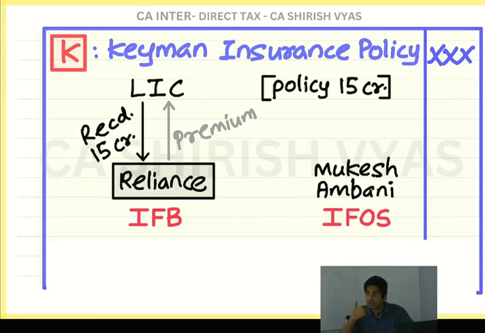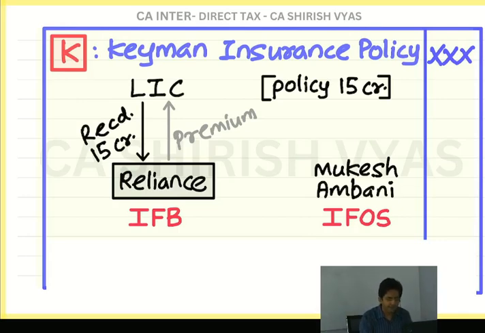A new point has started, huh? Keyman point is over. I started a new point. If life insurance money you receive, it is tax-free. Why? Because life insurance is taken by family-minded people. Keyman is taken by money-minded people. See Reliance, how money-minded it was. To hell with Ambani, he dies, his family cries, forget it. What is happening to the business, we are worried. So if you are money-minded, taxable.